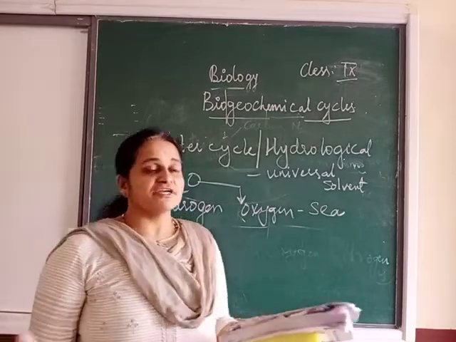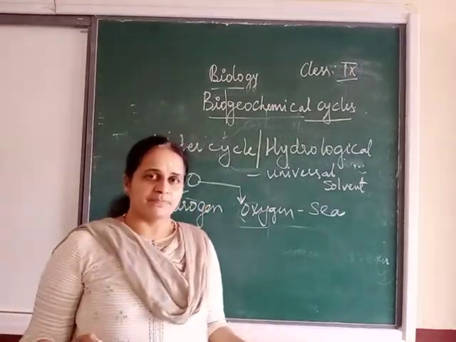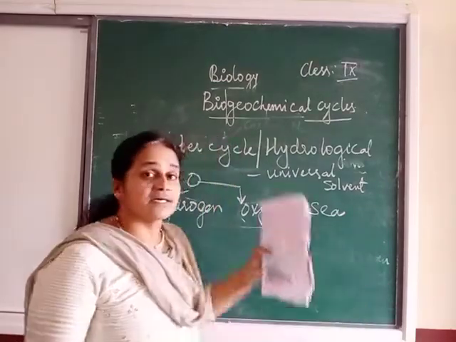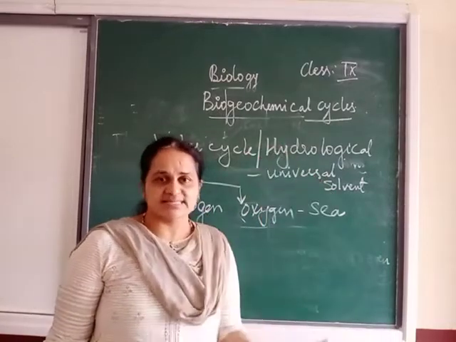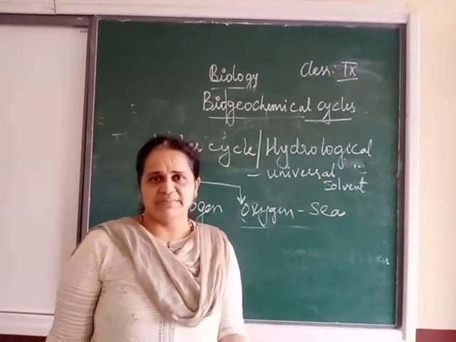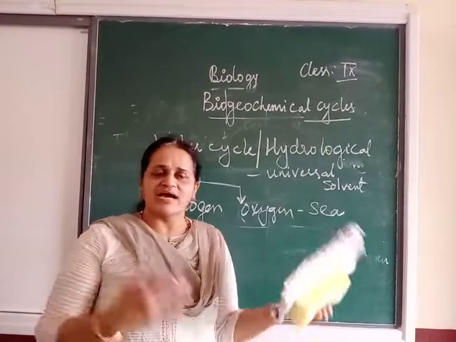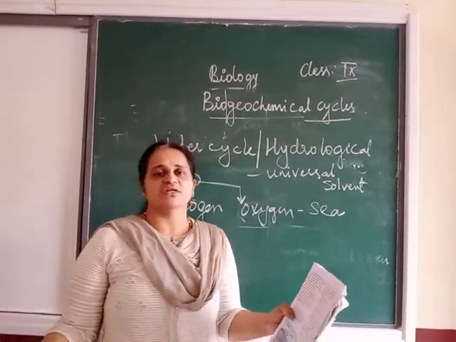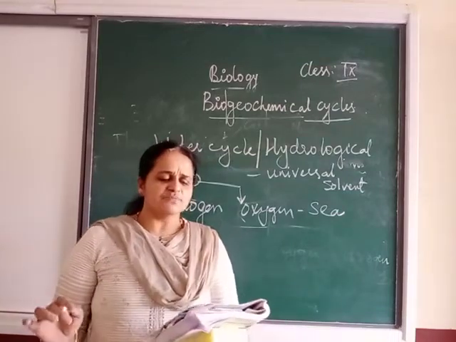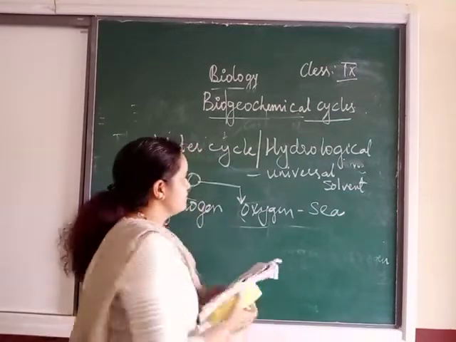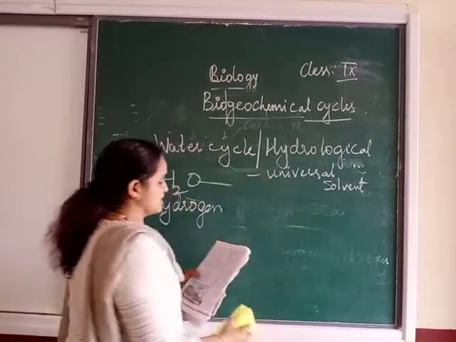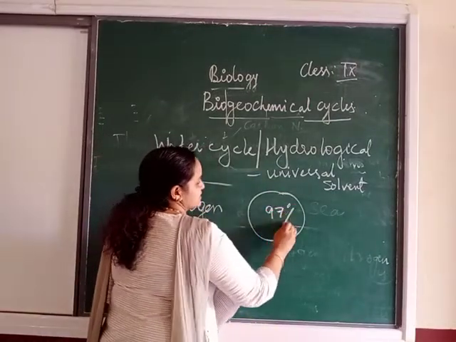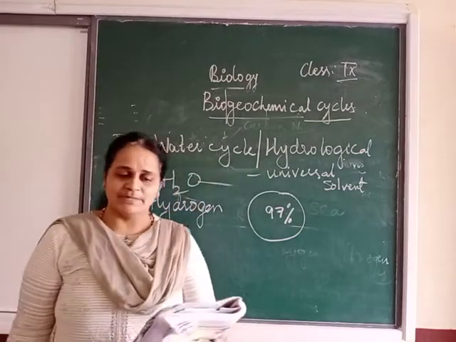That means there are different types of water, like fresh water. Then we have saline water. Then there is water even in the glaciers. You know, glaciers means ice, polar ice caps. So we have that water, but it is not available for consumption. We cannot consume that water. So how much percentage of fresh water do we have? From the total on the earth, we have 97% of water total.